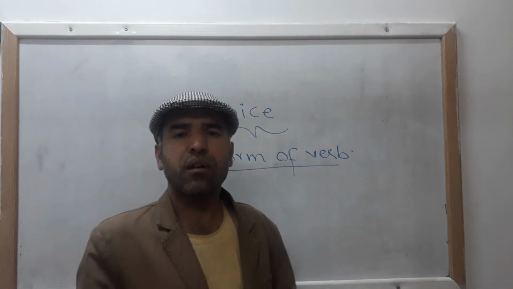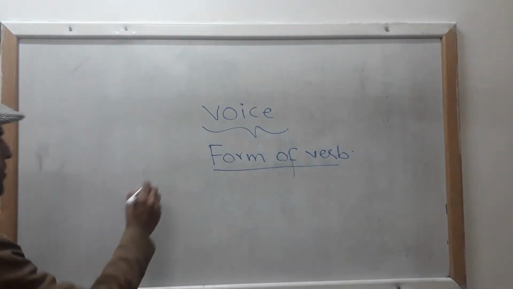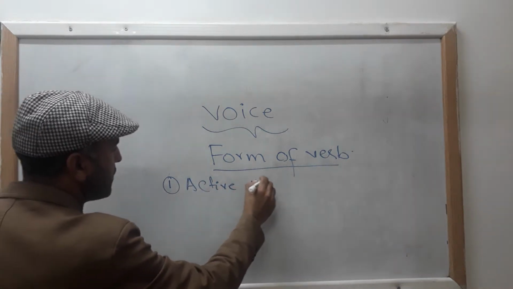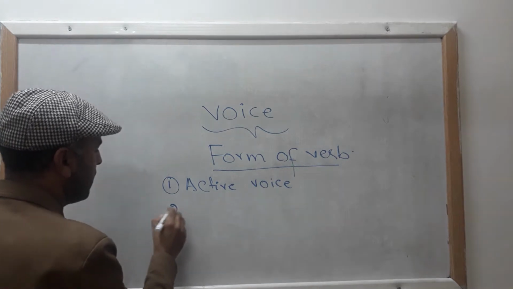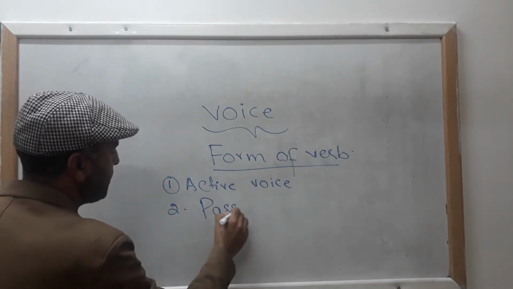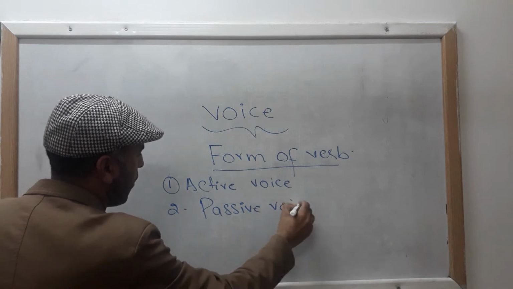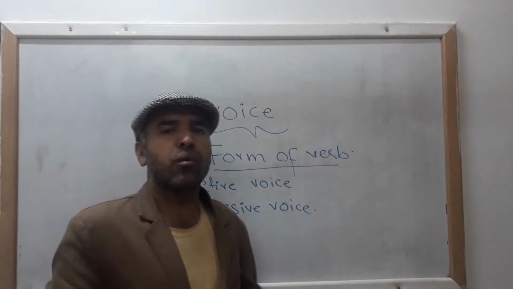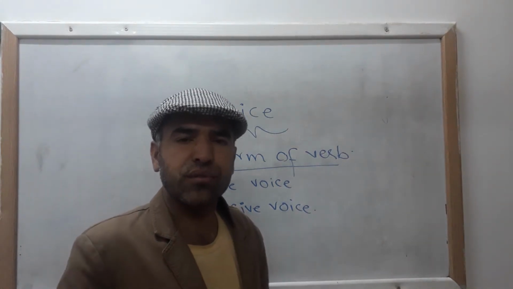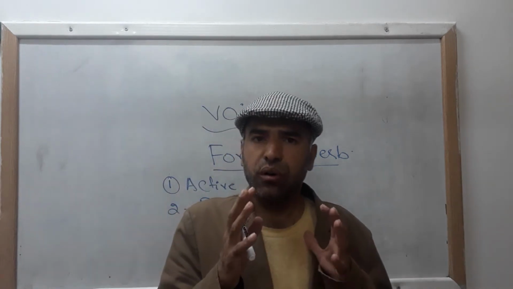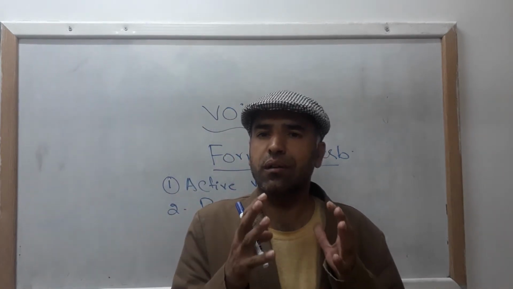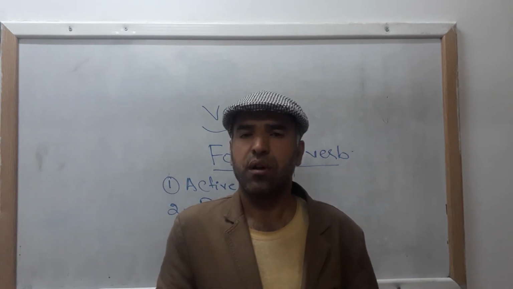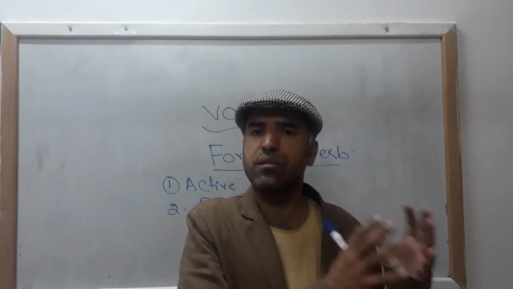As you know that there are two types of voice in English language. Number one is called active voice, and second is called passive voice. Okay. Now, what is active voice? Or when we say that our sentence is in active voice. So in English language, when your subject, when your doer of an action, when your performer of an action is doing something, your sentence is in active voice.